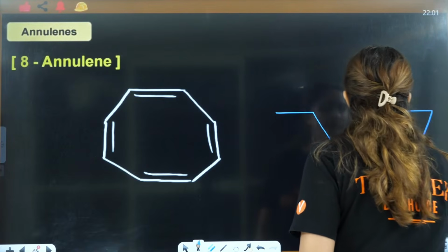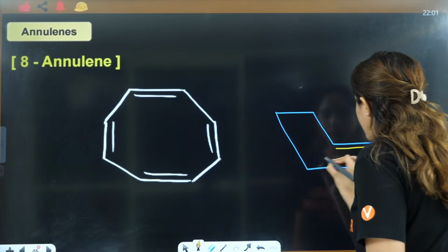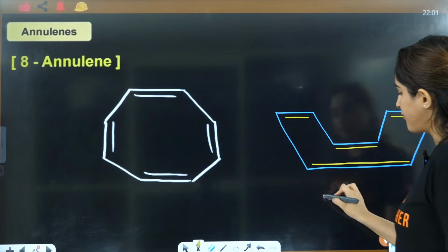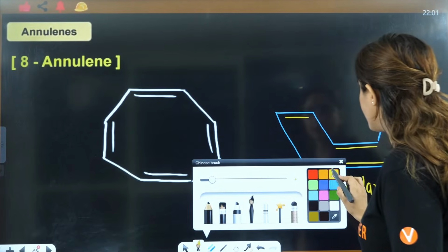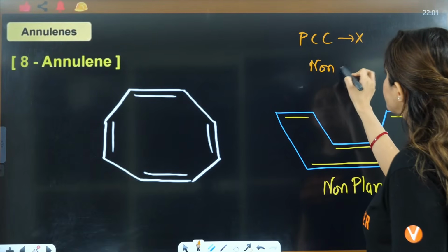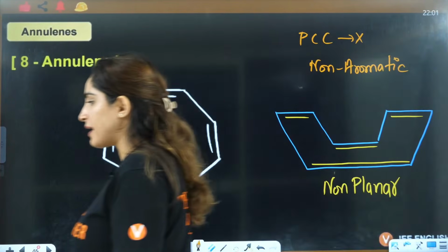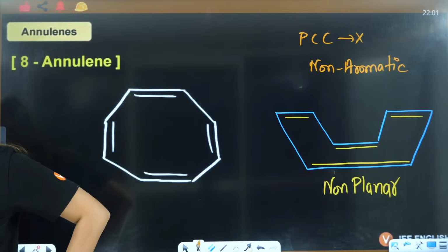Okay, that's why you have to remember this. That's why this question is asked. It has a tub-like structure like this, which is definitely non-planar. And guys, whenever something is non-planar, whenever PCC is not followed, it automatically becomes non-aromatic. Yes, it has a tub-like structure, that's why it is non-aromatic in nature. Right? It is the exception.